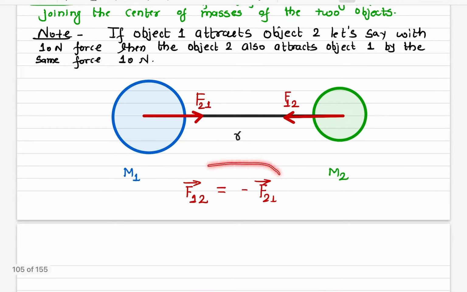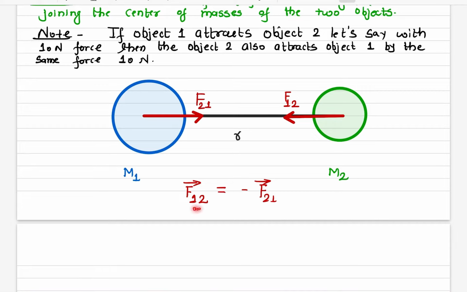So by Newton's third law of motion, the force acting onto this object by this object will be exactly equal and opposite to the force acting onto this object by this object. That means F12 must be equal to negative F21. And remember, these two forces are not on the same object. These two are on different objects.